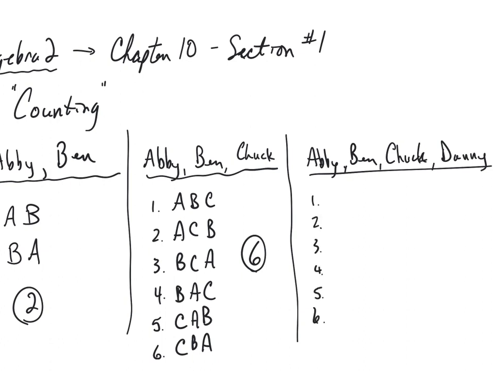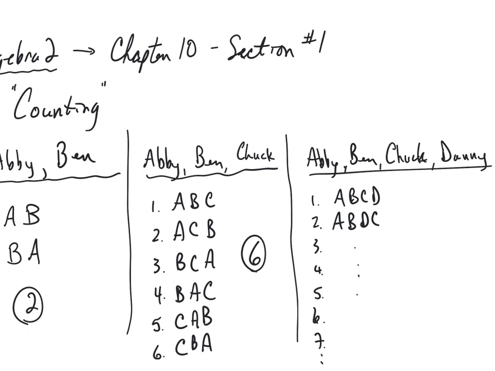And once you start to get the hang of it, it's not so bad. But we could start positioning Abby, Ben, Chuck, Danny. If we left Abby in that first position, Ben in the second position, we could switch Chuck and Danny, and we could continue that process of trying to find all the different ways in which those 4 folks could stand in a line.